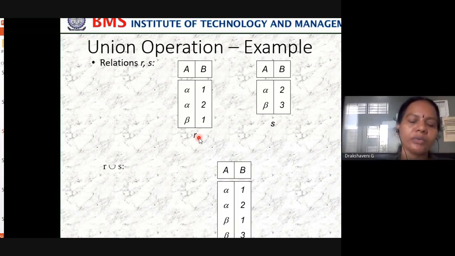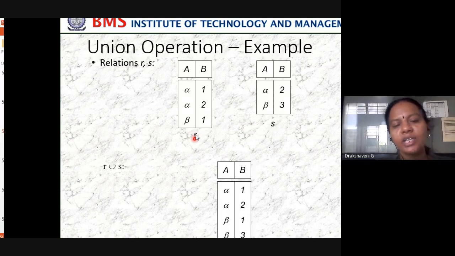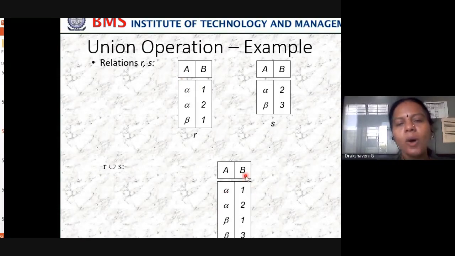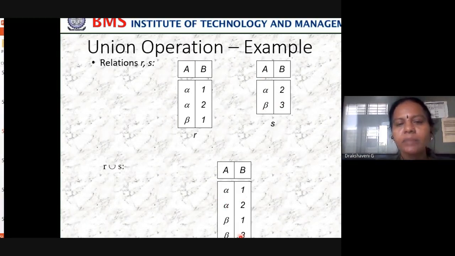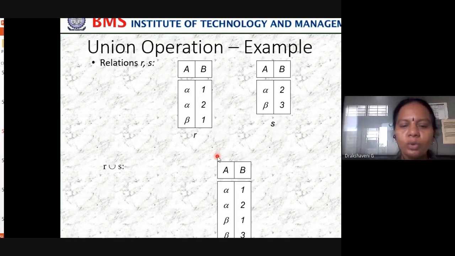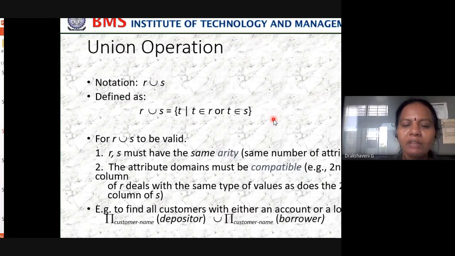Union means all the elements which are present in the relation. With respect to math, we call it a set; with respect to relations, we call it a relation. All tuples which are present in relation R, as well as all tuples which are present in relation S, should be there in R union S. So we have alpha 1, alpha 2, beta 1, beta 3. All these are present, and redundant elements will be removed. Alpha 2 is present in both, so it has been removed. That is the union operation, and we have seen how to represent that.